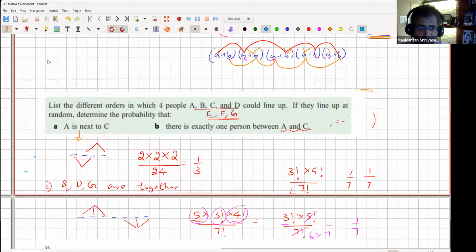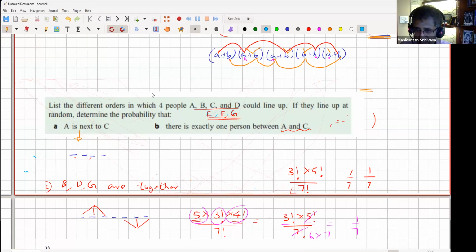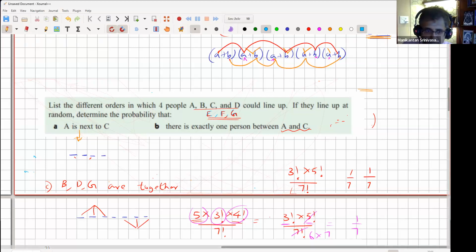No problem. I'll just quickly explain this. So for the B part, exactly one person between A and C, right? You can stop me in between itself, that way it's easier than waiting till later. Okay, so all I'm saying is there are 4 spots. We are asking what is the probability that one person is sitting between A and C. For one person to sit between A and C, either A and C choose to sit in the first and the third spot, or they can choose the second and the fourth spot. You're with me so far?